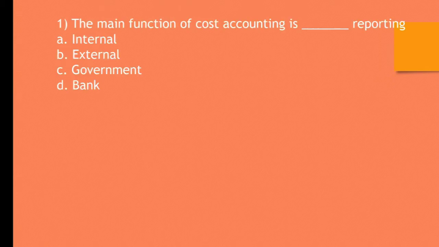Question number 1. The main function of cost accounting is dash dash reporting. Option A internal, option B external, option C government, option D bank. The correct answer is internal. The main function of cost accounting is internal reporting. Cost accounting reports to the internal, that is management. It will not report to the external parties.